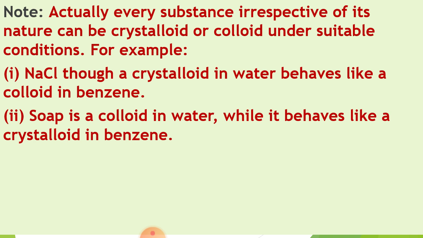The first example, NaCl, though a crystalloid in water, that means when NaCl dissolves in water, it behaves as a crystalloid. But when NaCl dissolves in benzene, it behaves as a colloid. That means NaCl in water has a particle size of less than 1 nanometer, but in benzene, the particle size is 1 nanometer to 1000 nanometers. So that's why NaCl can behave as a crystalloid or colloid depending upon the condition.